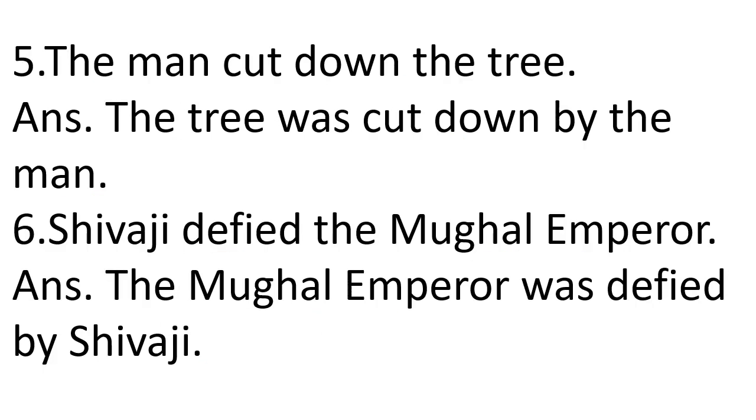The fifth sentence is the man cut down the tree. Okay, so the man is subject, it will become object, and before object we will add by. The tree is object, it will become subject, the tree. Now cut down, this shows that simple past tense has been used. So in simple past the rule is was, were plus verb third form.